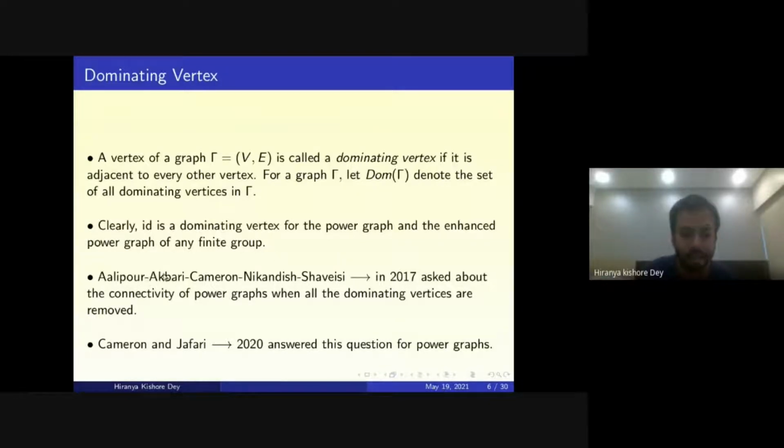Professor Cameron and others in 2017 asked about the connectivity of power graphs when all the dominating vertices are removed. If there is any dominating vertex in a graph, then connectivity is not an interesting thing, because between any two vertices we can go from one to another via the dominating vertex. So if you omit the dominating vertices, then connectivity becomes an interesting question. Professor Cameron and Jafari in 2020 answered this question for power graphs.